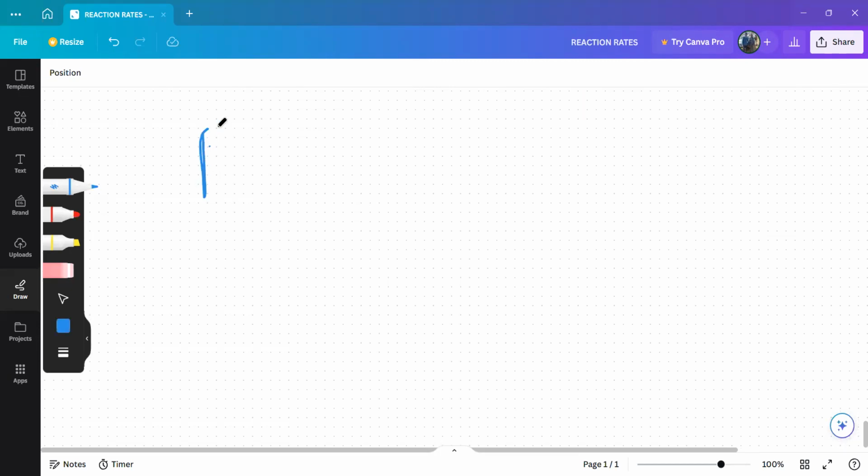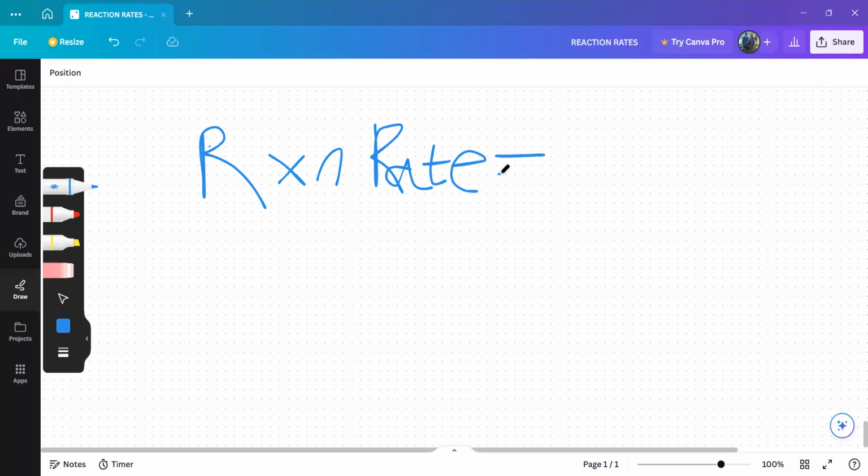The last thing, this formula, reaction rate. This is the change of concentration of reactants or product per unit time, which means here I'll have the change of concentration. Change is delta, divided by what? With respect to what? To time. You see that?